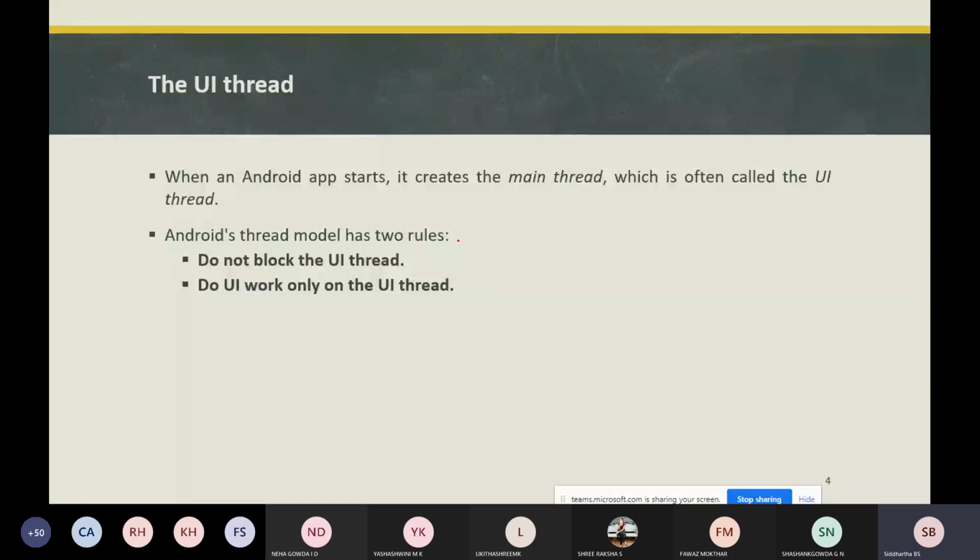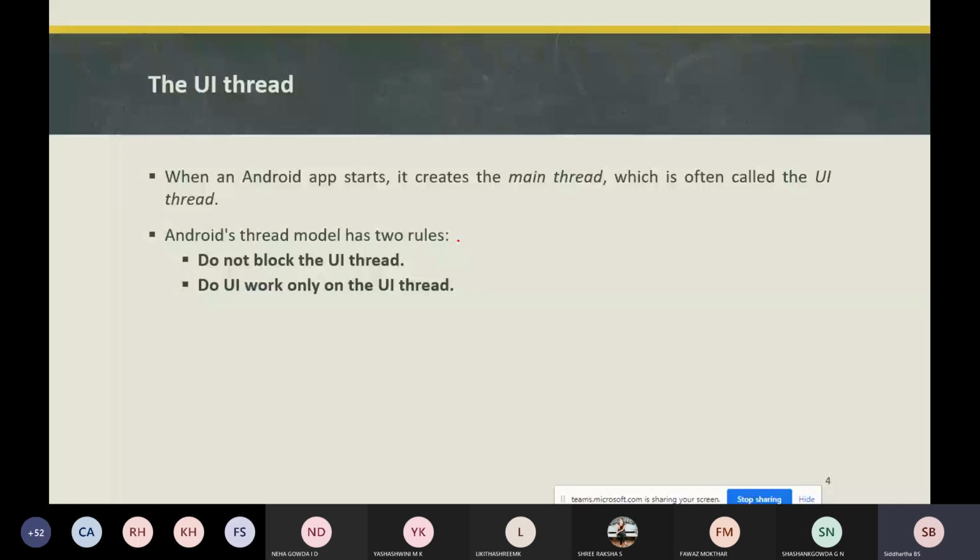For example, to understand what threads are, if you have a set of 50 papers and you need to correct those 50 papers, and only one person is correcting all 50 papers, that is a single thread. If you spread out the 50 papers among 5 persons, we can do the execution efficiently, since the work has been spread out across five threads. So that's about threads.